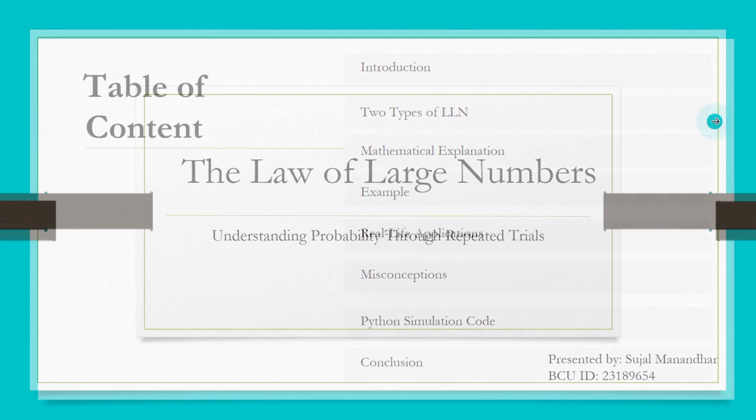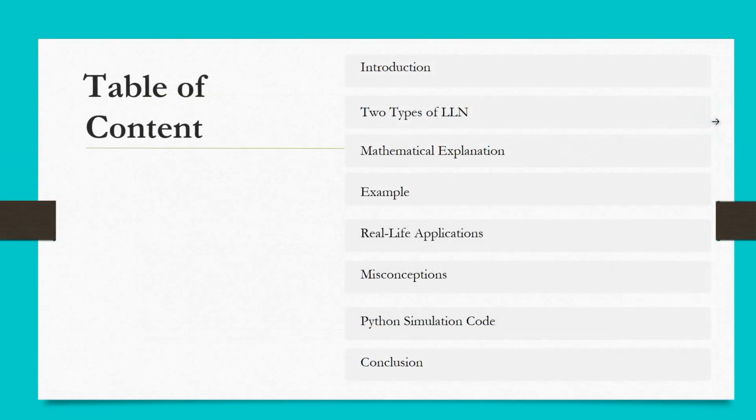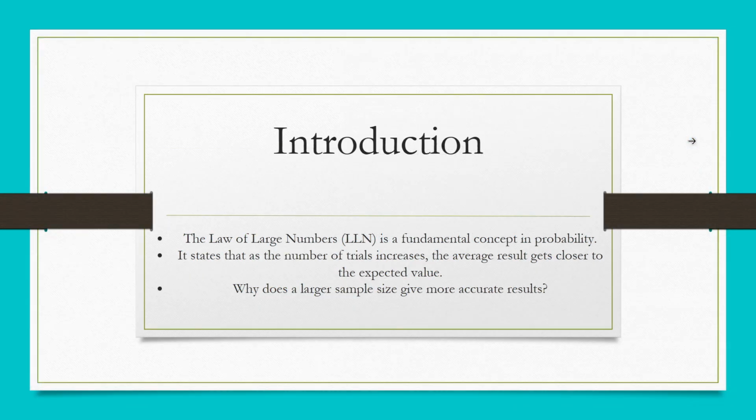So in this video, we'll explore how this law works, its types, mathematical intuition, real-world applications, and even a Python code. So let's dive right into it. So what exactly is the law of large numbers? Well, in simple terms, it states that as we increase the number of trials in an experiment, the sample average gets closer and closer to the expected value.